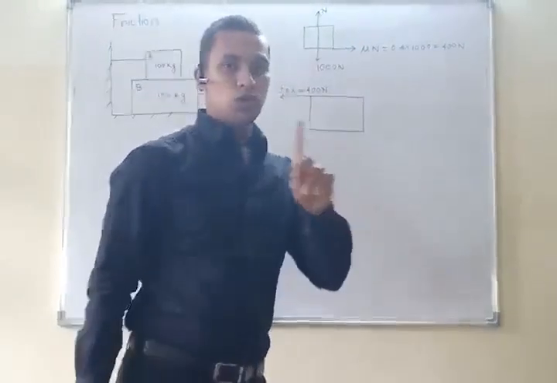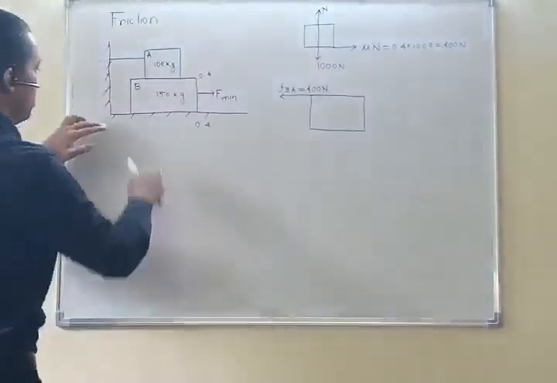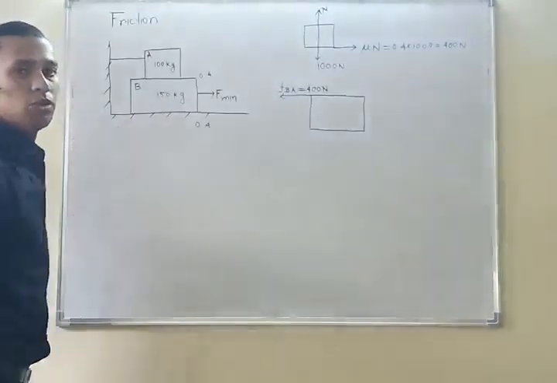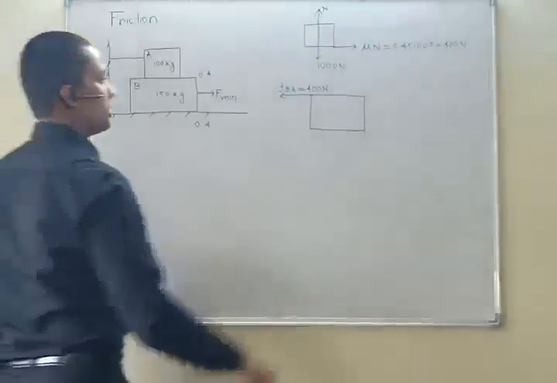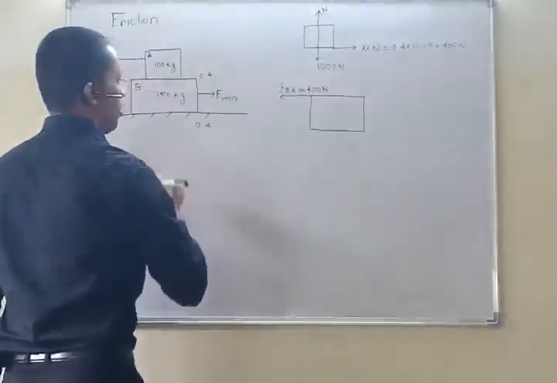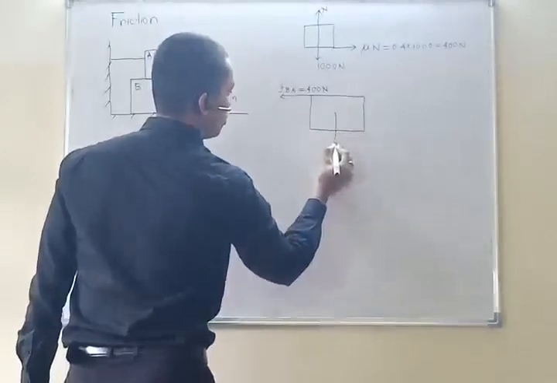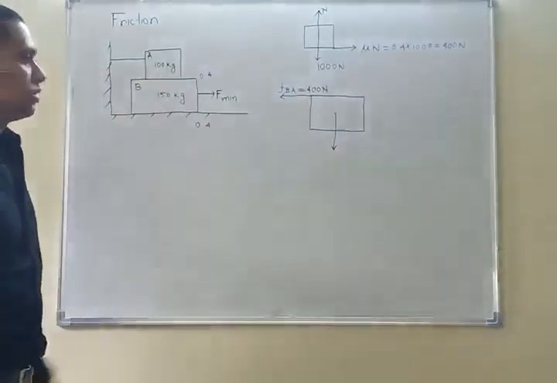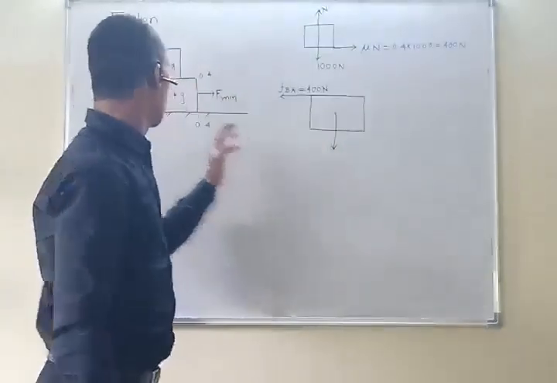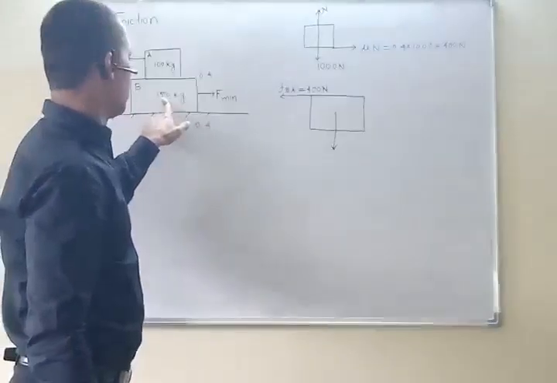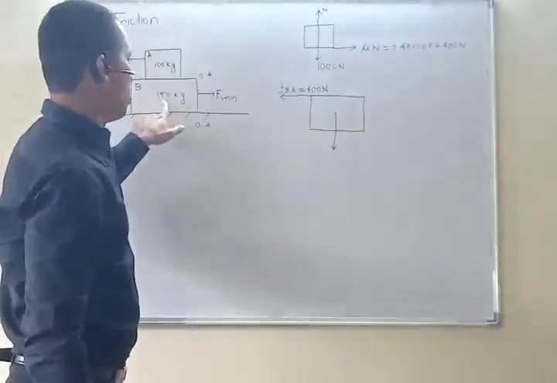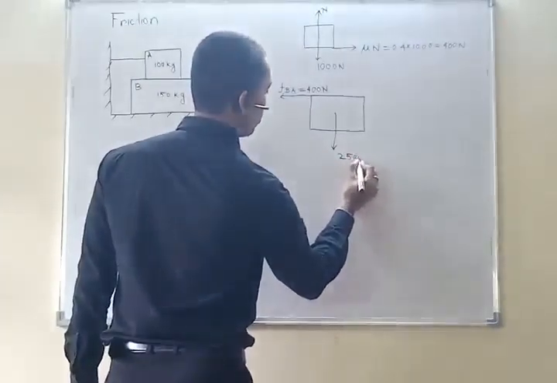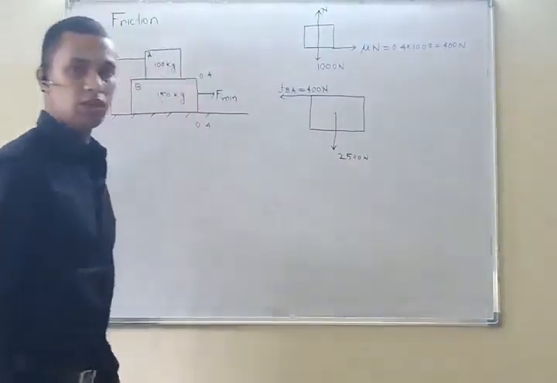Again, there is one more resistance: the bottom surface. The bottom surface also has a coefficient of friction of 0.4. We know the resistance is mu times N. So what is the normal? It is the total weight, the total force acting, not only this block's weight. Total 100 and 150 is 250 kg. Taking 250 into 10, that is 2500 Newton in this direction.